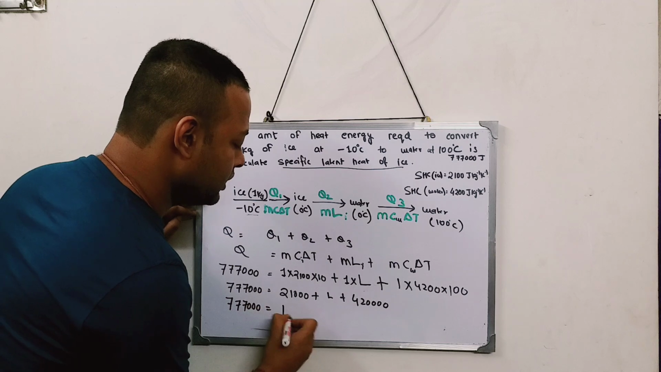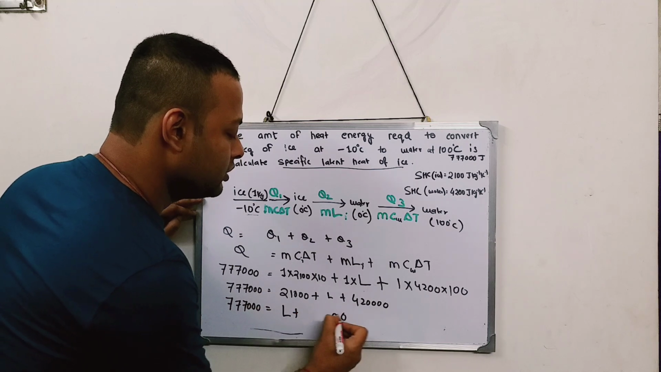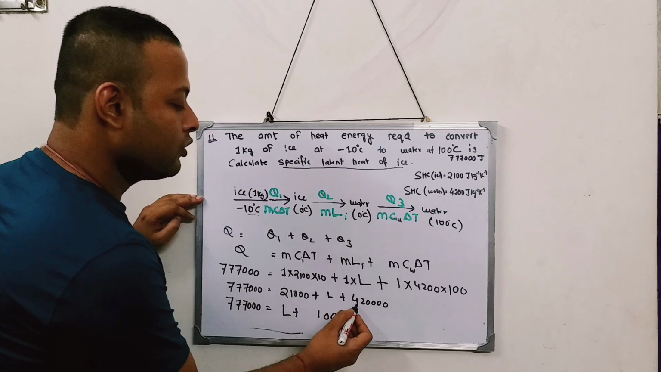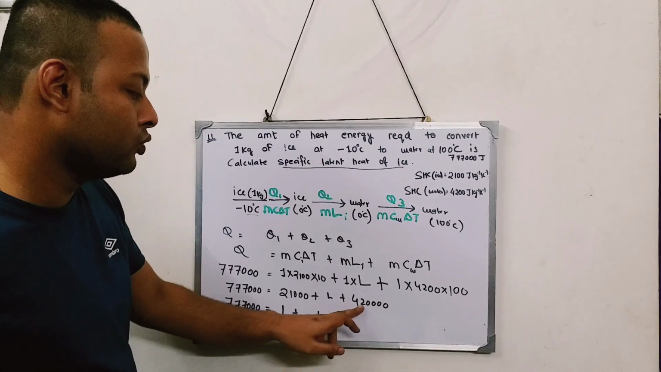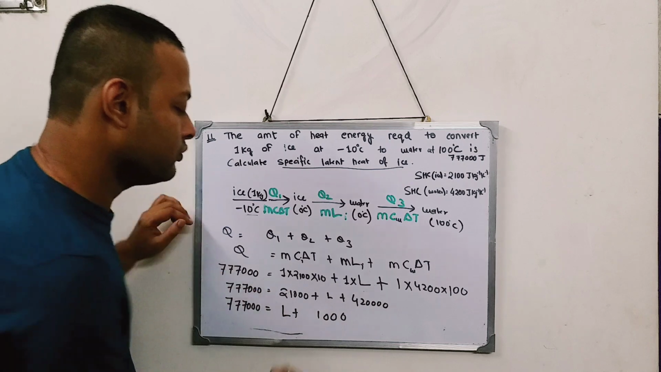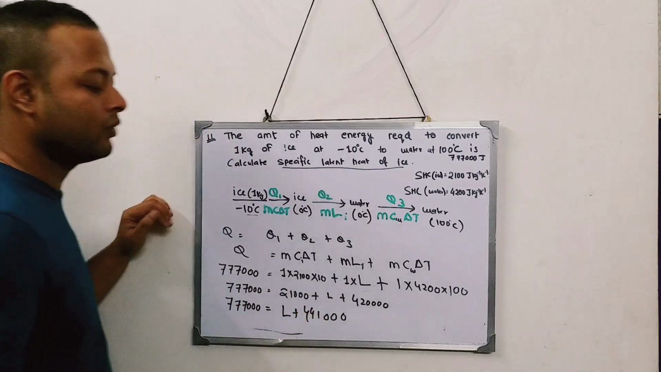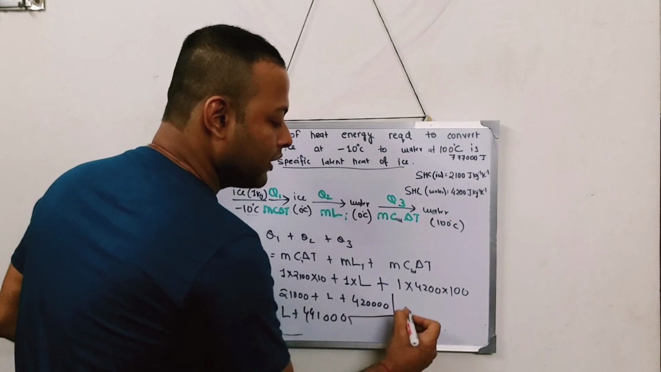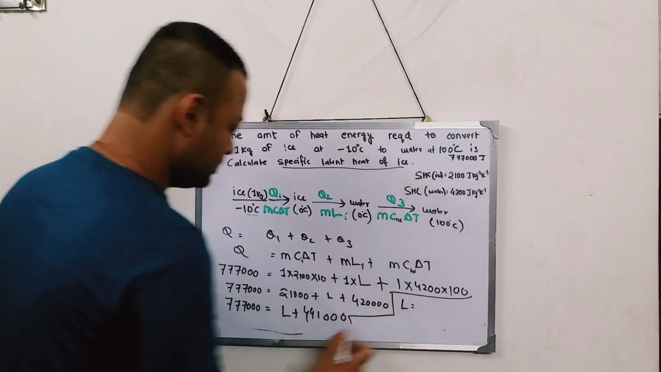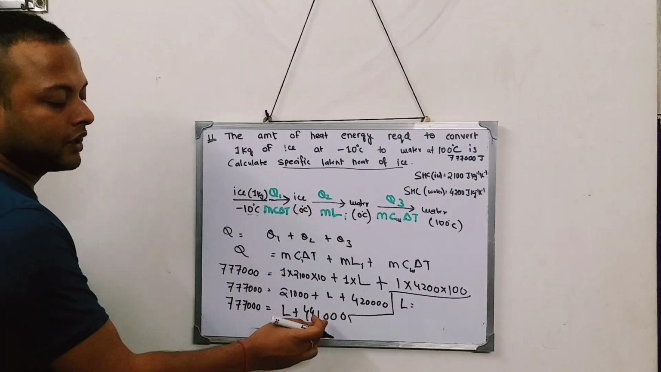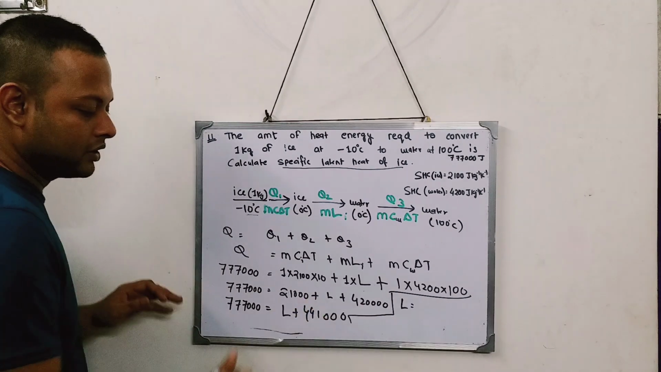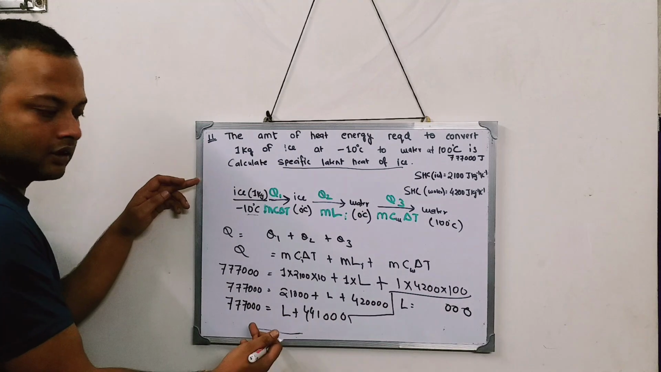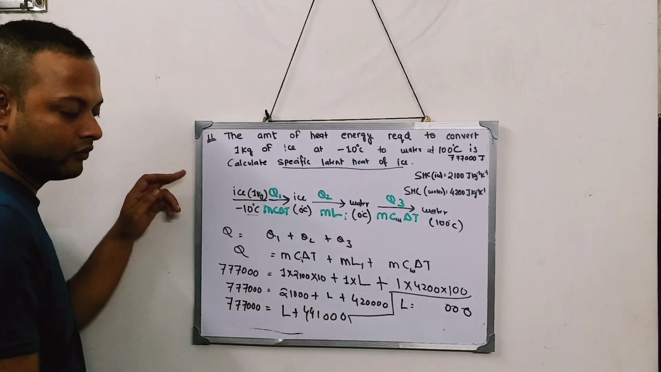777,000 is equal to L plus 3 zeros plus 1 plus 1 0 1. Okay. Then 2 plus 2 4 4 4 1. And when you solve this, the value of L is 777000 minus 441000. So when you subtract, how much does it come? 000. This term comes to this side, na? I think you understand how I'm getting the value of L.